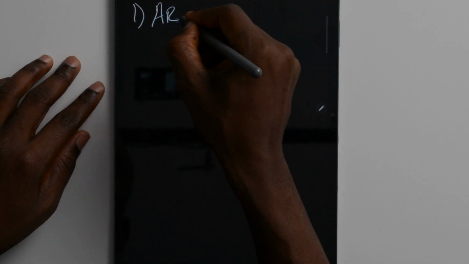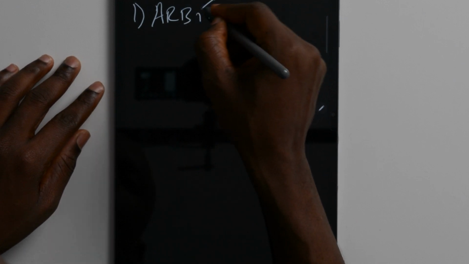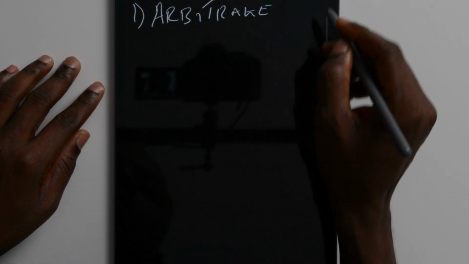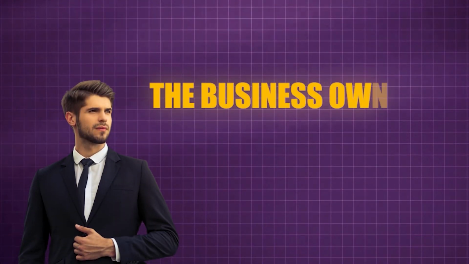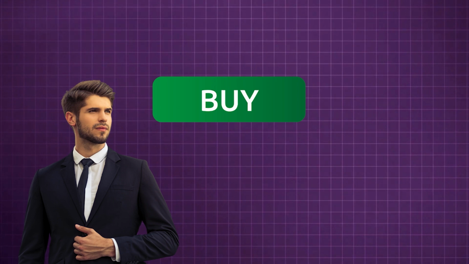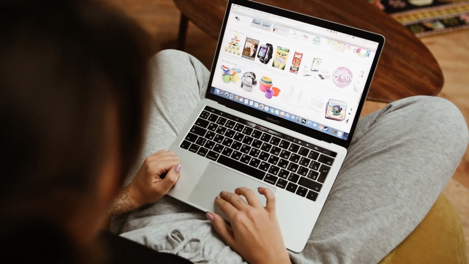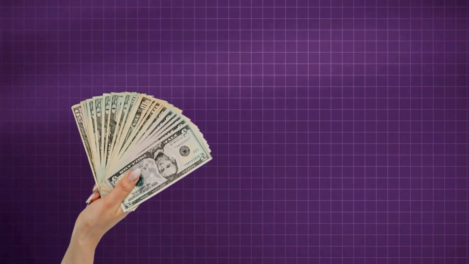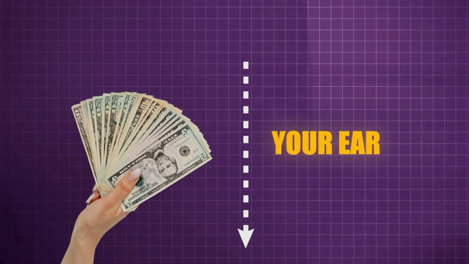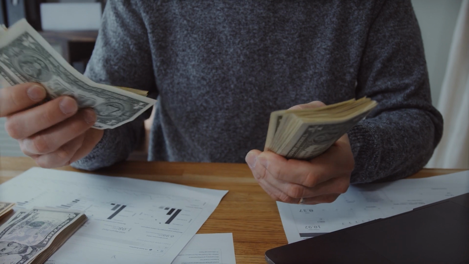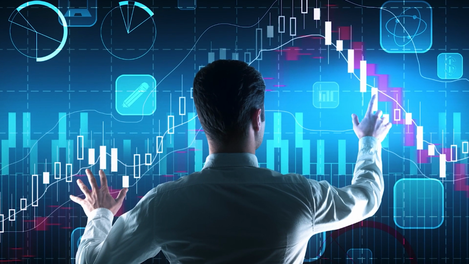The first way is what I call arbitrage. So what is arbitrage? Arbitrage is the process by which you, the business owner or the entrepreneur, will buy low and sell high. You go out there looking for items that you can sell to make profit. Let's get rid of the stigma around this. Your expenses just need to be way less than how much you're earning. That way it gives you a better net worth, and you can use the money you made from your net gain to invest in businesses or assets.